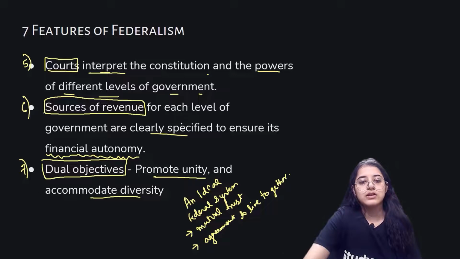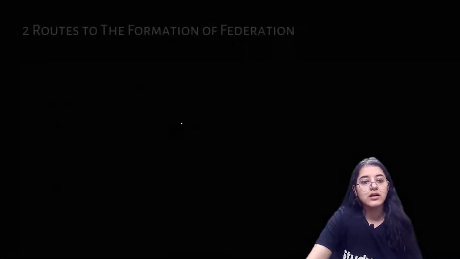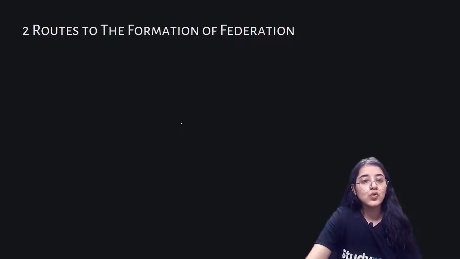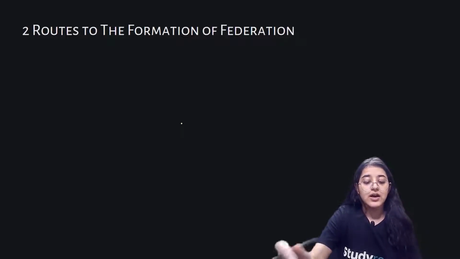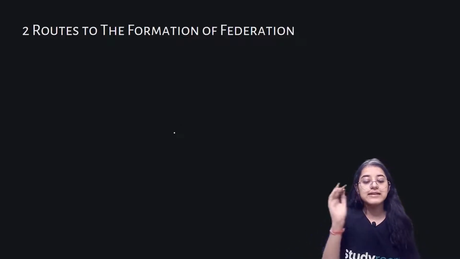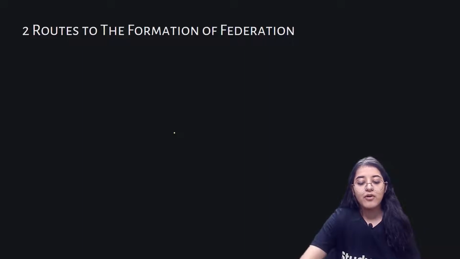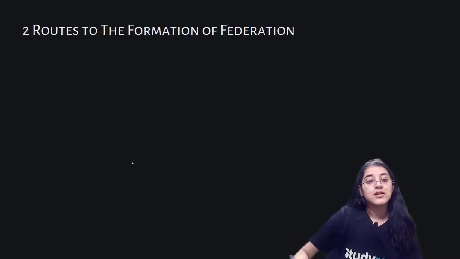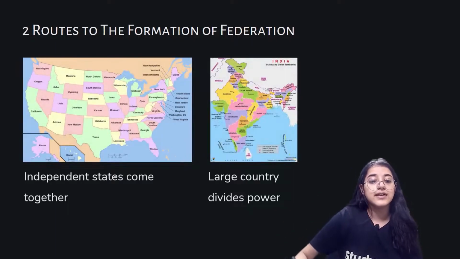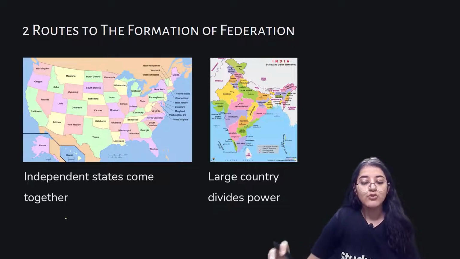Okay, so let's move ahead of what we have studied. There are 2 routes to the formation of federation. The exact balance of power between the central and the state varies from one federation to another. This also depends upon the type of federation we are going to go for. The first route involves independent states coming together on their own to form a bigger unit.